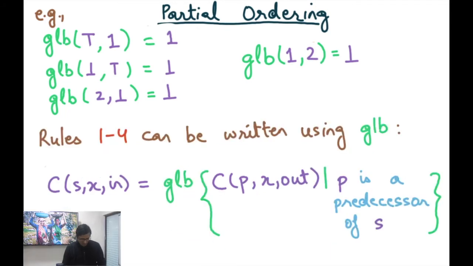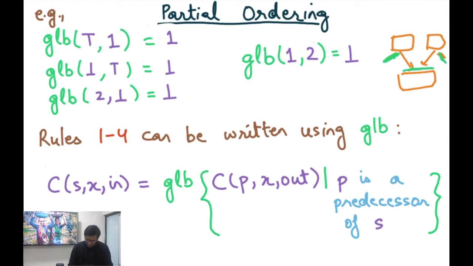Okay. All right. So with the definition of GLB, consider the rules 1 to 4 in our constant propagation algorithm that were basically relating predecessor values to successor values. Recall that this was the diagram for rules 1 to 4, where there were some values at the predecessors. Let me draw them with green. And then there was a value at the successor that was supposed to be represented as a function of the values at the predecessors, and that was a transfer function. And so now we can represent this function as 4 different rules which said, if it's top, then this is what should happen. If it's bottom, then this is what should happen.